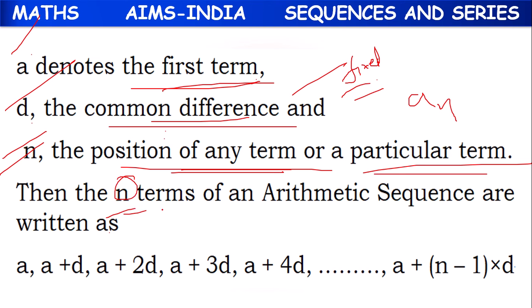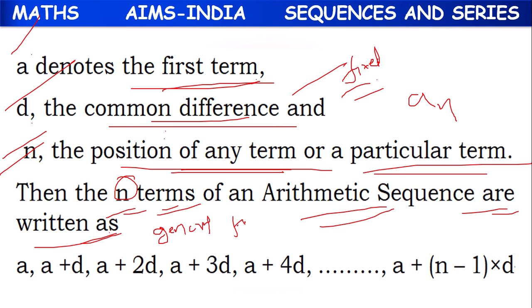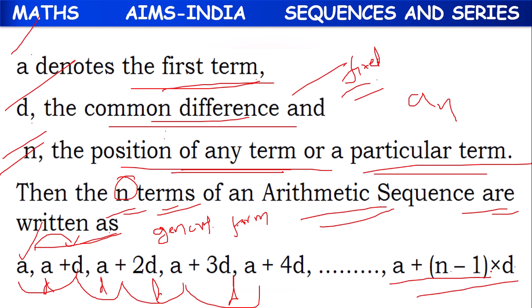Suppose we have n terms in an arithmetic sequence, then it can be written in its general form, or standard form. First term is A, we can obtain the second term by adding common difference D to the first term. So A plus D. Again, if we add D, it will become A plus 2D. Again, A plus 3D, A plus 4D, and so on. And the nth term will be A plus n minus 1 into D.